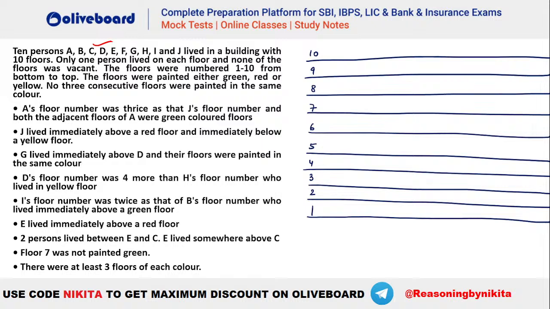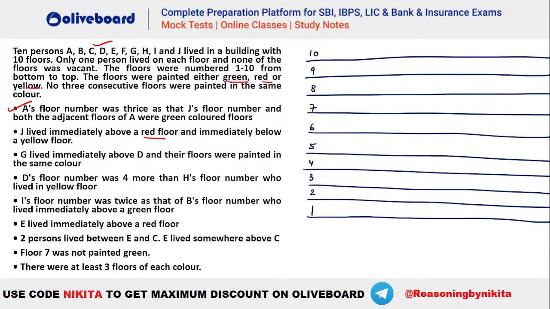The floors are numbered 1 to 10 from bottom to top. The floors are painted either green, red or yellow in color. No three consecutive floors are painted in the same color. Okay, now see what is given. A's floor number is thrice that of J's floor number, and both adjacent floors of A are green in color, right? And J lived immediately above red, so that means J cannot be 1, isn't it?